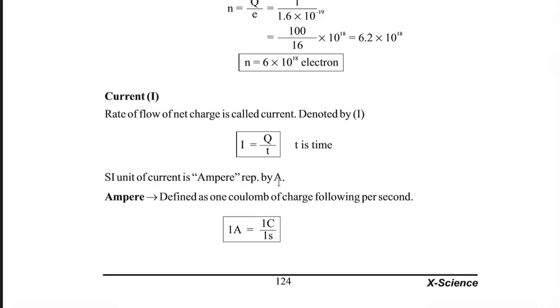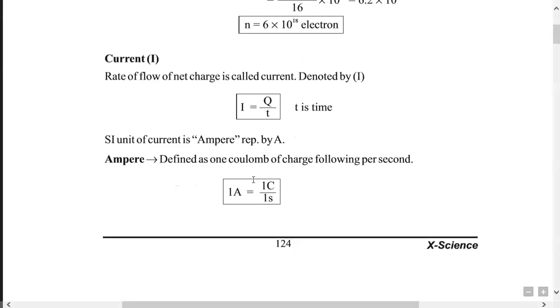These formulas are very much important to do the numericals. In this chapter, there are so many numericals. So please remember all these particular small formulas. So I equals Q by T. Why? Because the rate of net charge is known as the current, which is denoted by capital I, and the SI unit of the current is ampere, that is capital A.